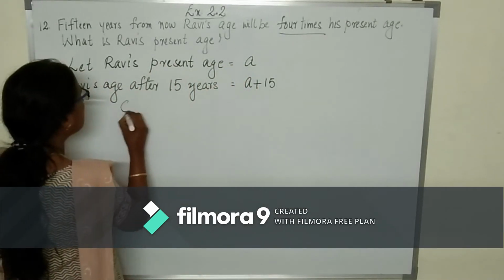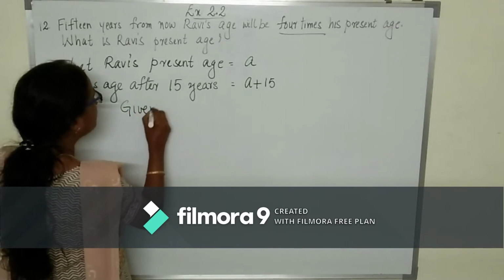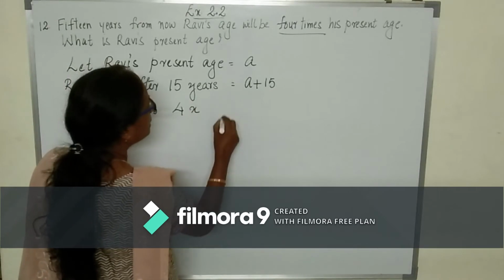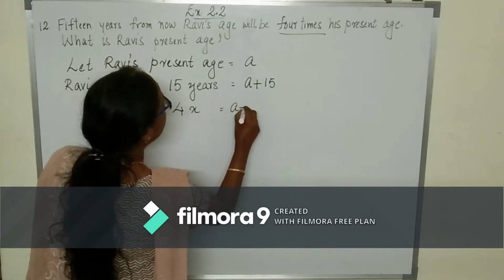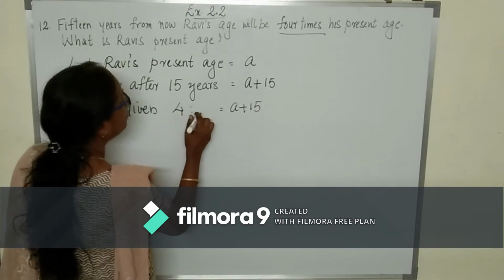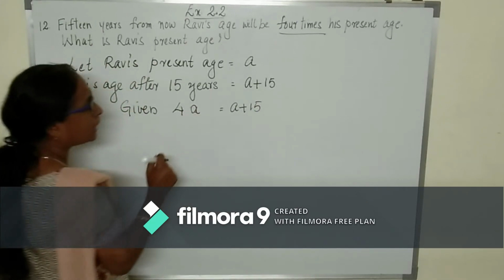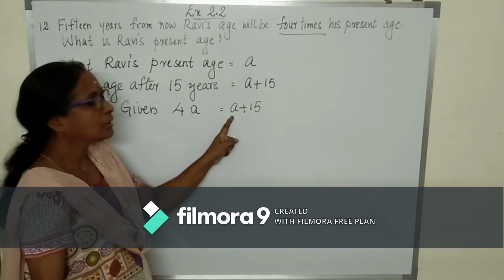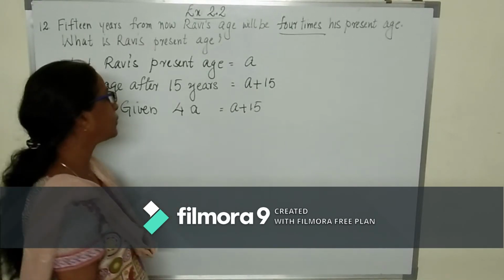So, what is given in the question? 4 times his present age is equal to A plus 15.